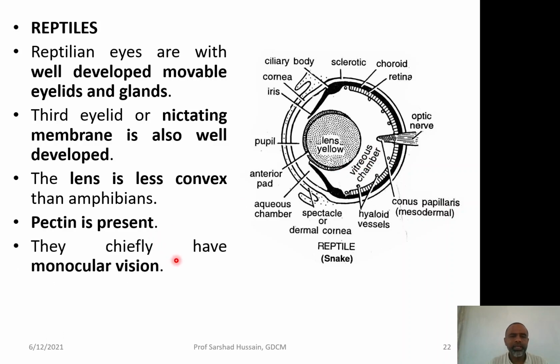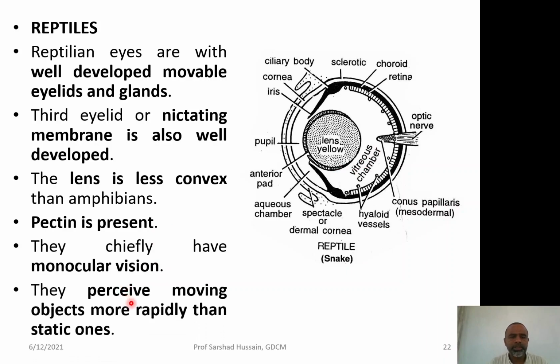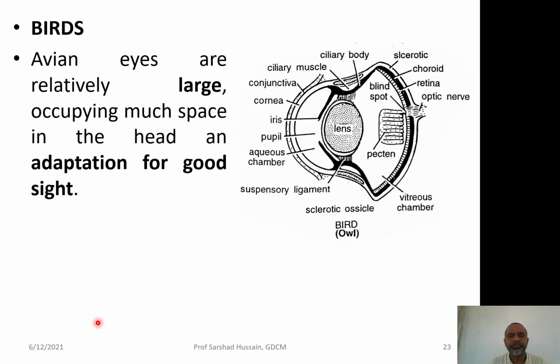They chiefly have monocular vision, reptiles too. They perceive moving objects more rapidly than the static ones. So, their eyes cannot see both things with the same intensity. That means they can observe more quickly when the object is moving, and when it is not moving they are hardly able to detect it. Then the birds. So, this was the pecten that we were talking about.